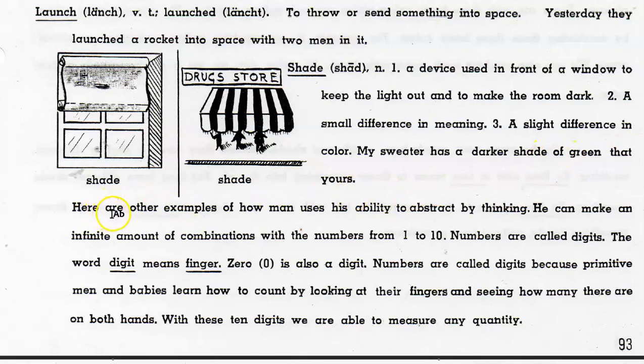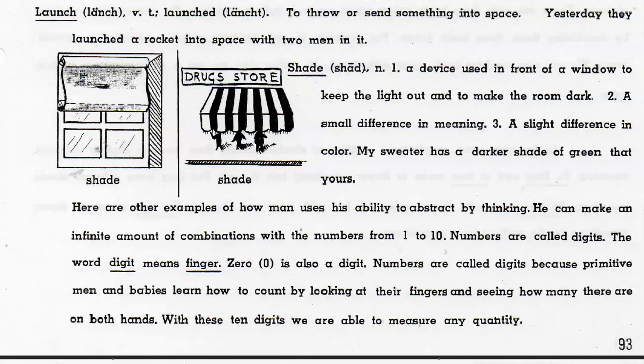Here are other examples of how man uses his ability to abstract by thinking. He can make an infinite amount of combinations with the numbers from 1 to 10. Numbers are called digits.